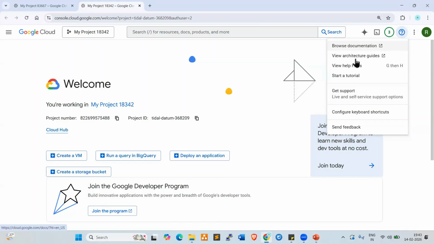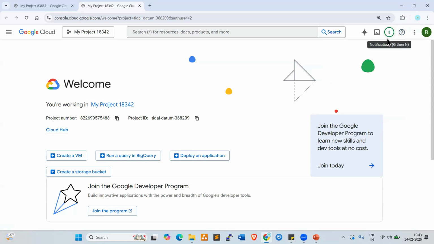Next, browse the documentation. Whatever documentation is provided by GCP, you can check here and download from here. View architecture guides, view help FAQs, start a tutorial, configure keyboard shortcuts if you want to. And also send feedback. If you want to give feedback, you can give it here. For example, once the ticket is resolved and the service is working fine, you can go and update the feedback here.